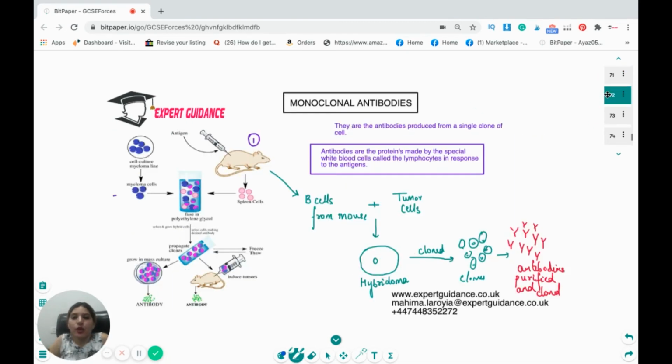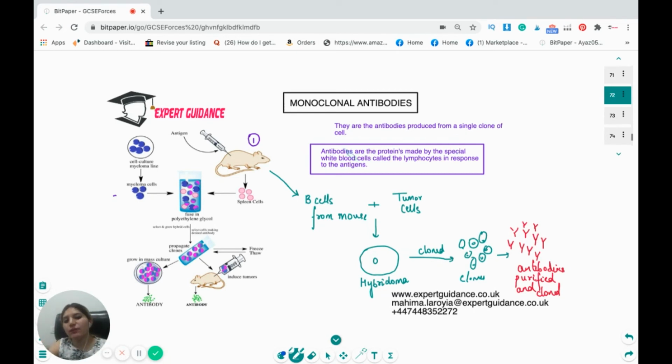Okay, so I hope the plant and the animal defense responses are clear to you. Now let's come to the last part. What are monoclonal antibodies? This is a very important exam question. You should know what monoclonal antibodies are and what their advantages are. So monoclonal antibodies are antibodies produced from a single clone of cells. Now, antibodies are produced by the white blood cells, and these are the lymphocytes that produce the antibodies. But if we have just one cell that produces all the antibodies, that will be monoclonal.